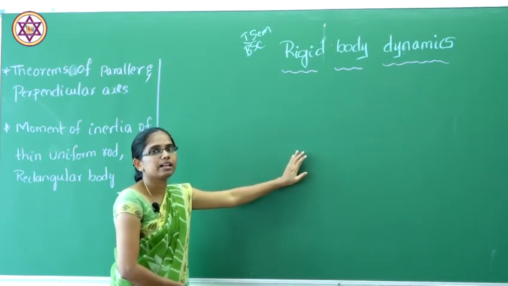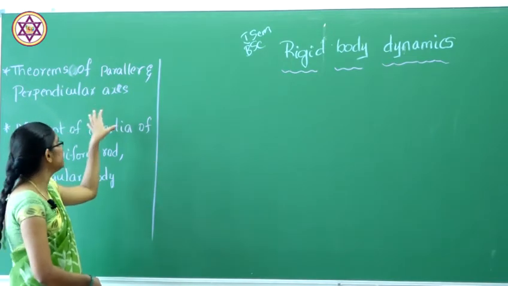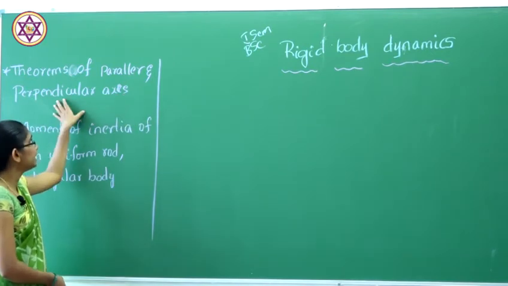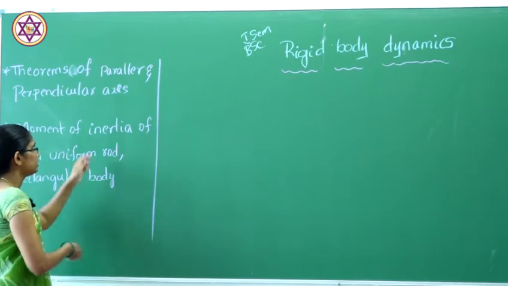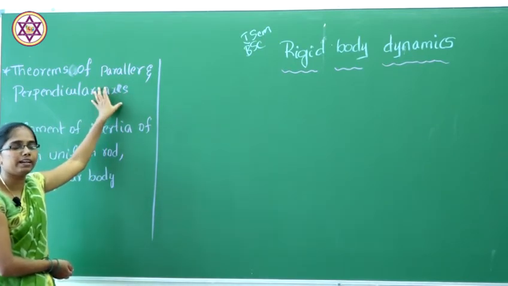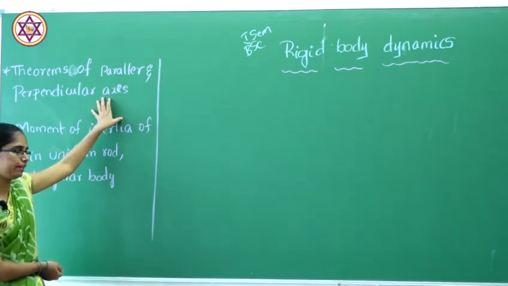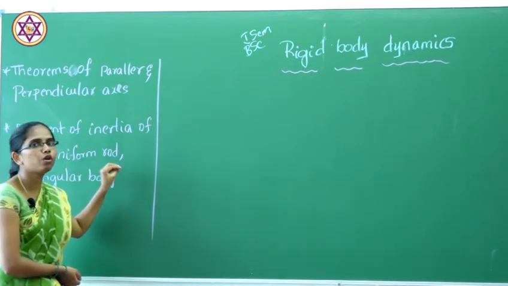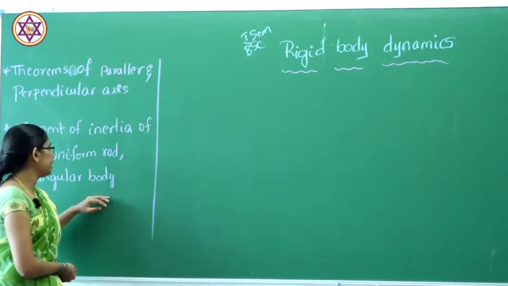So in today's class we are going to discuss two main concepts, that is theorems regarding the moment of inertia, that is theorems of parallel and perpendicular axis. What is the theorem statement for the theorems of parallel and perpendicular axis and the proof for that statement. And the second concept will be moment of inertia of a uniform rod and also the moment of inertia of a rectangular body.